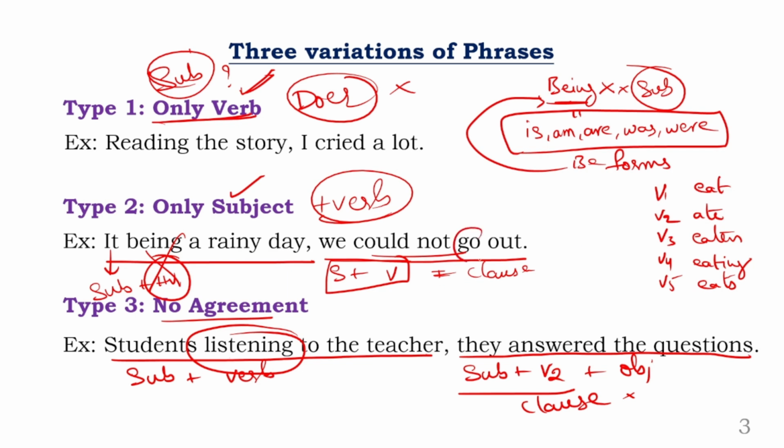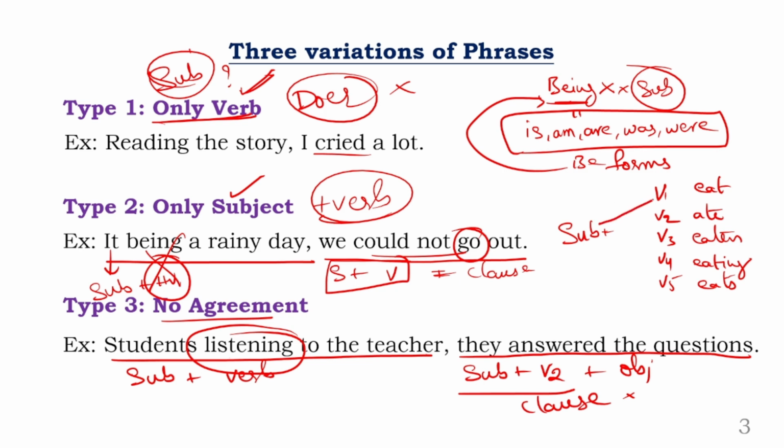Let us take the word go. Go, went, gone, going, goes. Let us take the word cry. Cry, cried, cried, crying, cries. So when you have all these combinations, the point is, which of these verbs can be agreed with the subject directly? Directly, I said directly.